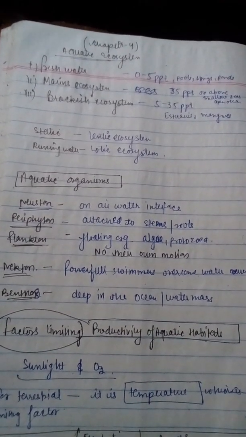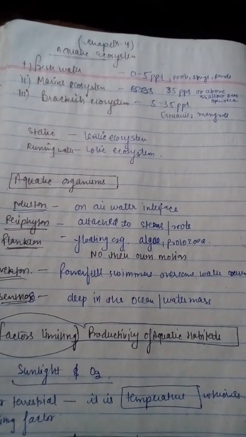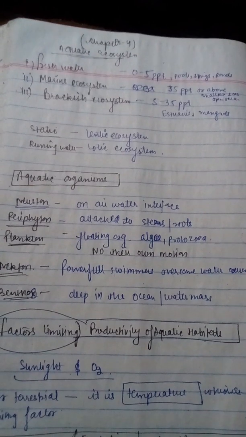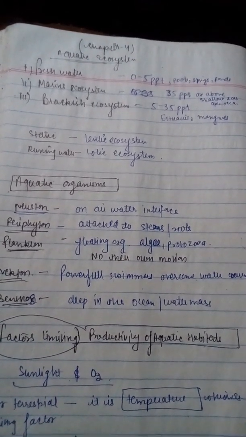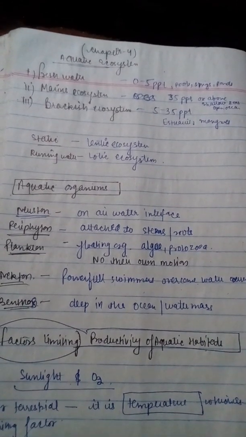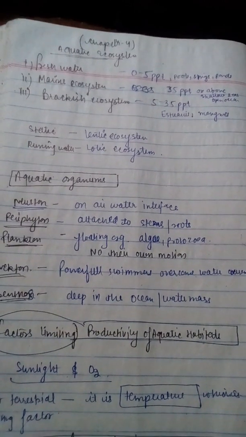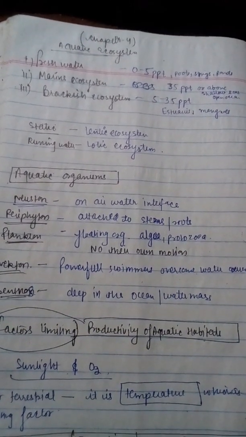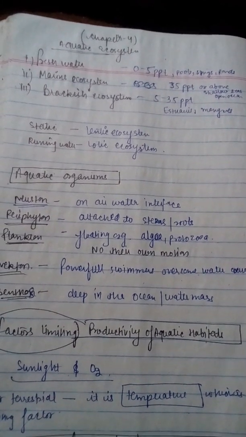Our today's topic of discussion is aquatic ecosystem. To understand the aquatic ecosystem, three things we need to understand first of all: freshwater system, marine water system, and brackish ecosystem. Freshwater system में 0 to 5 parts per thousand सैलिनिटी होती है, मरीन में 35 parts per thousand सैलिनिटी होती है, और इन दोनों के बीच में मीन्स 5 to 35 सैलिनिटीज इन ब्रैकिश इकोसिस्टम.